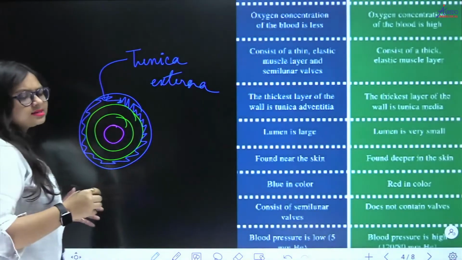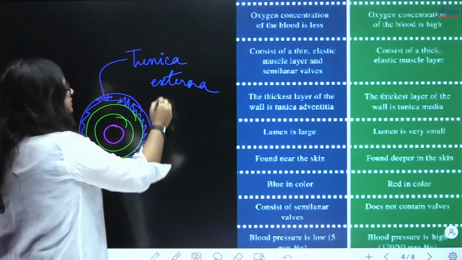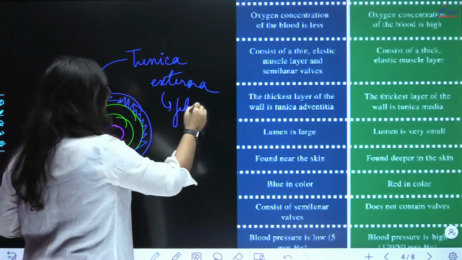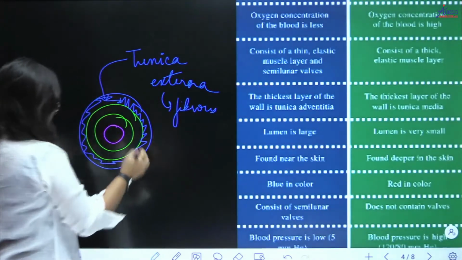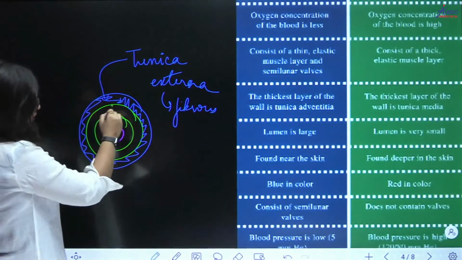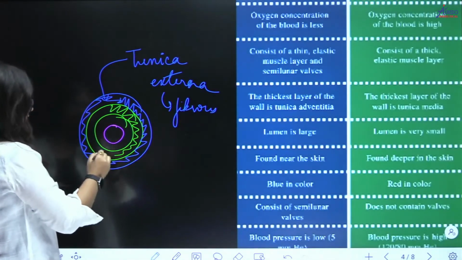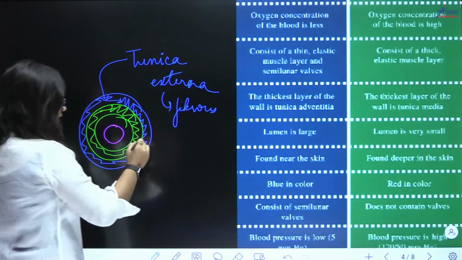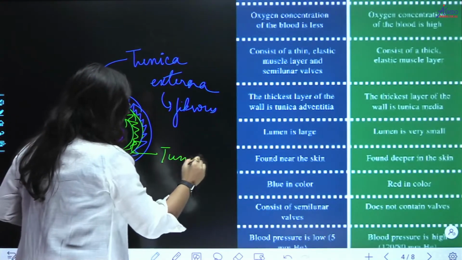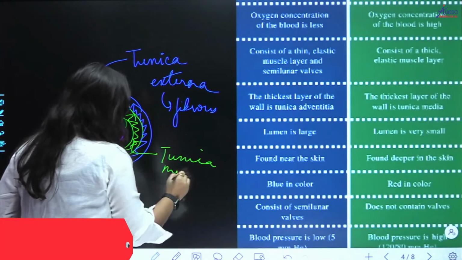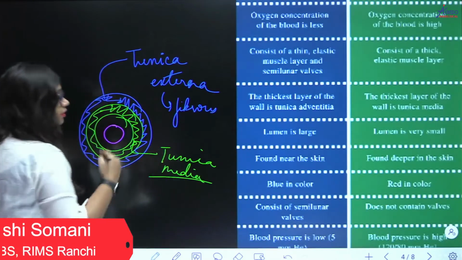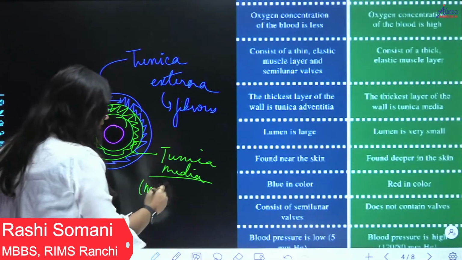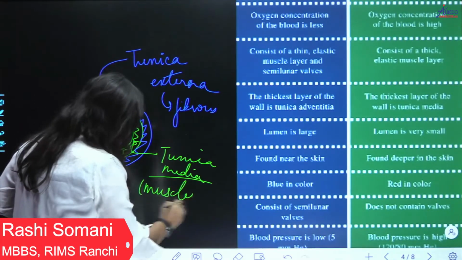Tunica externa is the outermost layer, which is the fibrous layer, right? Now next is tunica media. The middle layer is called tunica media. What is tunica media made up of? Tunica media is made up of muscles, smooth muscles.